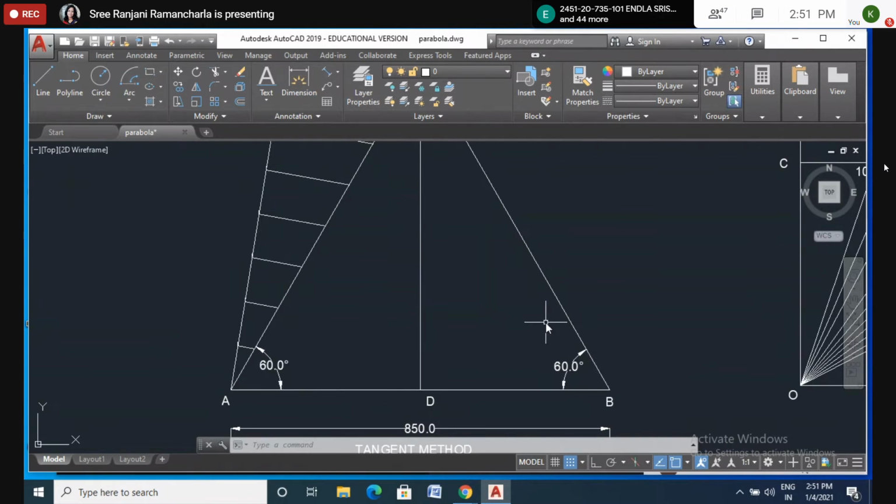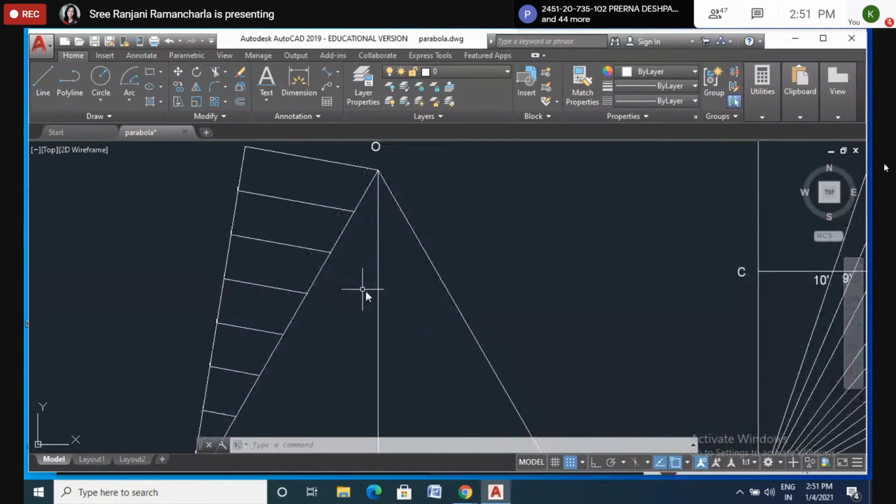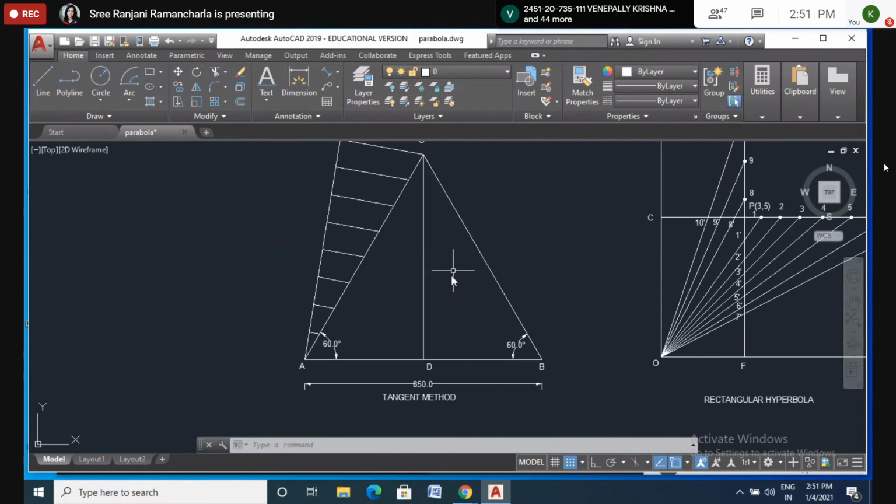Or else, another method is there. What you have to do with a compass: put your center here, measure this one, and mark it at this point like this. You can do that also. And with the compass, center as O, measure this one and mark it here. Similarly here also, center as O, measure this one and mark here. Like that you do. Instead of using the roller, you can do it like this also.